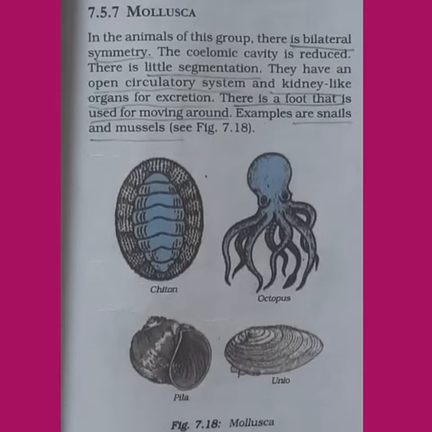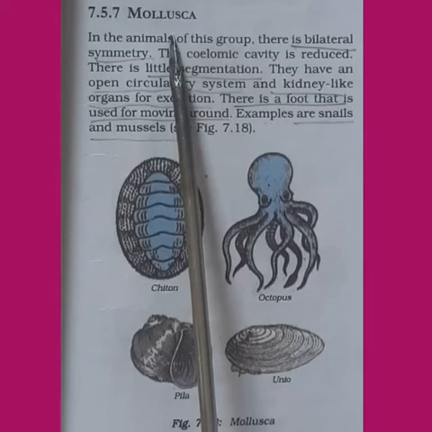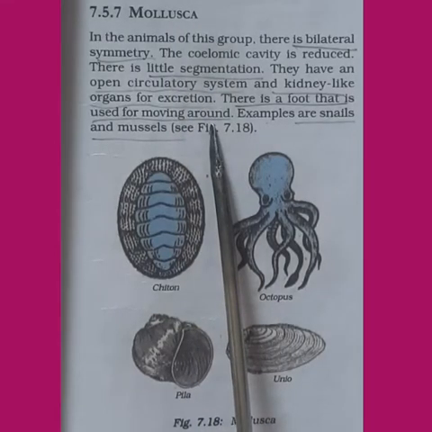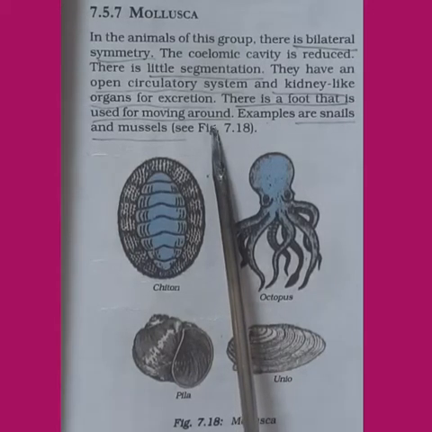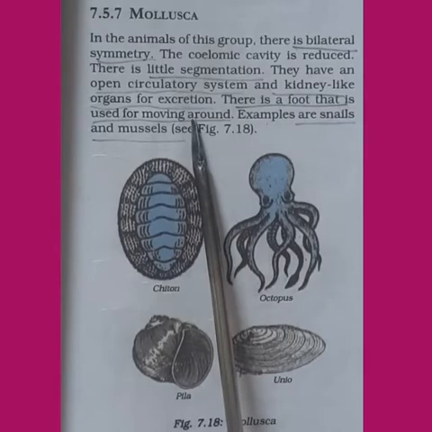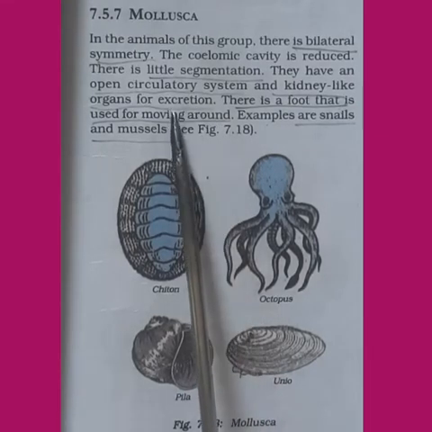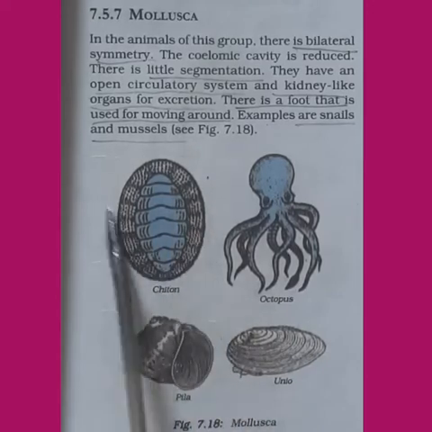Now, we shall study phylum Mollusca. In this group, the animals have bilaterally symmetrical division. That means both left and right halves of the body will be similar. The cavity is reduced and we can see little segmentation in the body also.